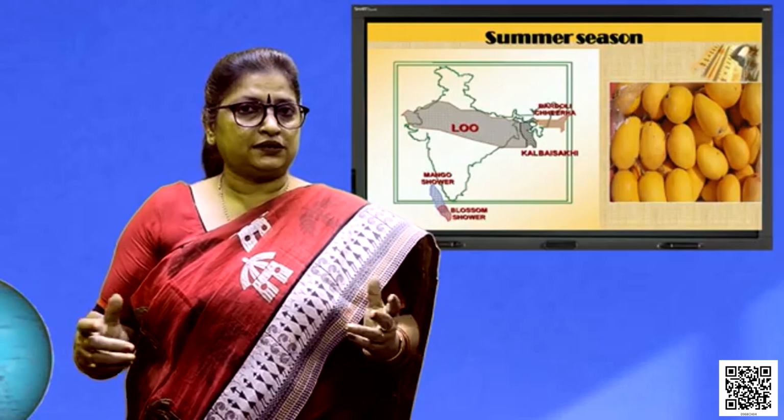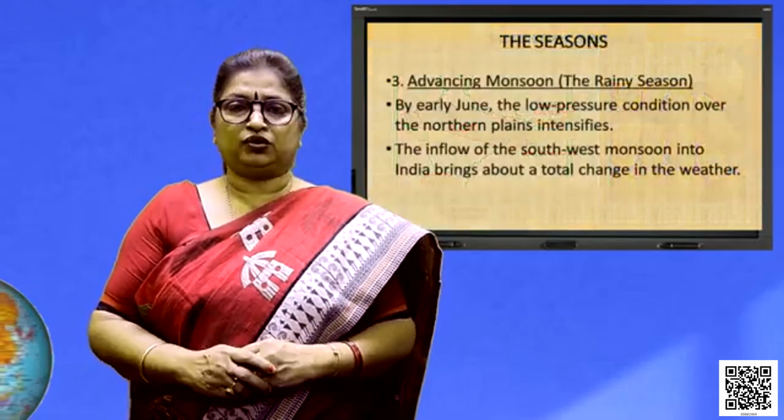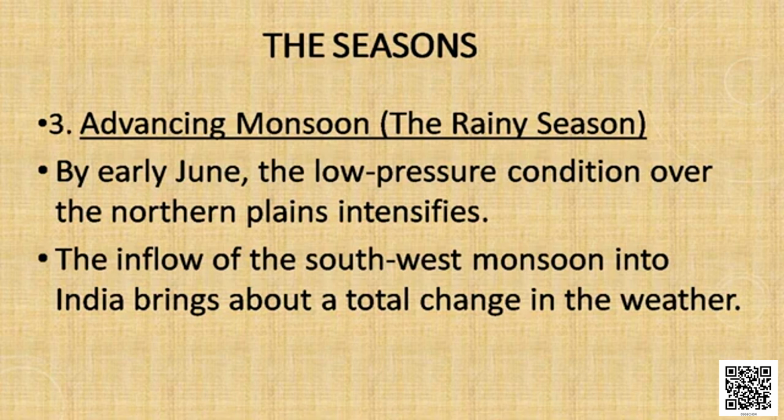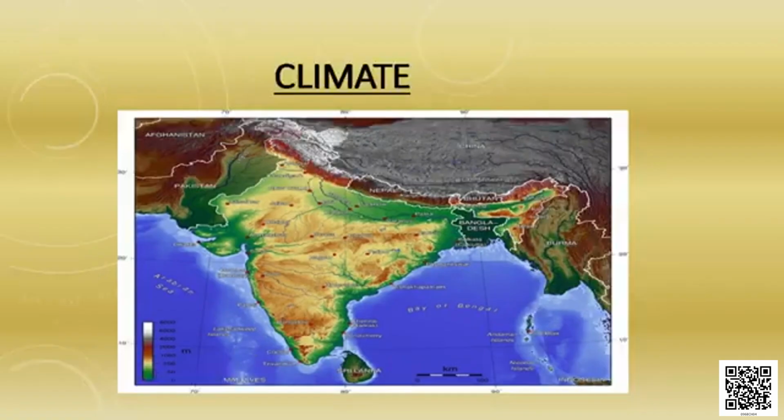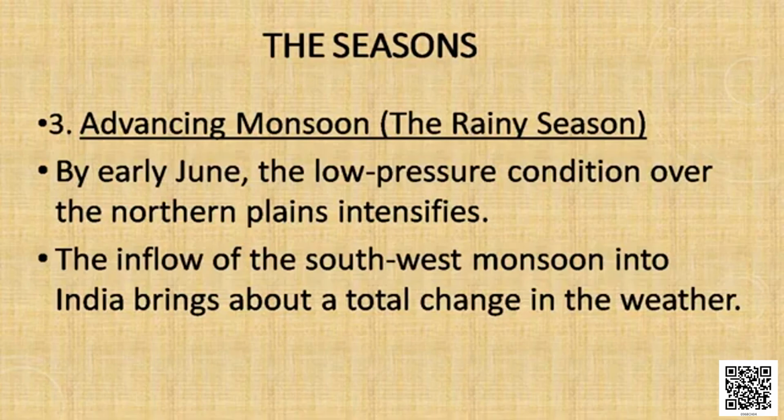Next, let us discuss the advancing monsoon. This is called the rainy season. During the first week of June, the trade winds start blowing from the southern hemisphere, crossing the equator and entering the Indian Ocean. After crossing the equator, due to the impact of the Coriolis force, they deflect towards the right and blow towards India in a southwest direction.